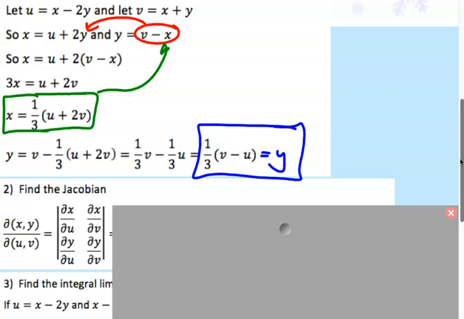So find like dx du, what's dx du? 1/3, right? So pretty straightforward. Go ahead and see if you can figure out your matrix of partials.